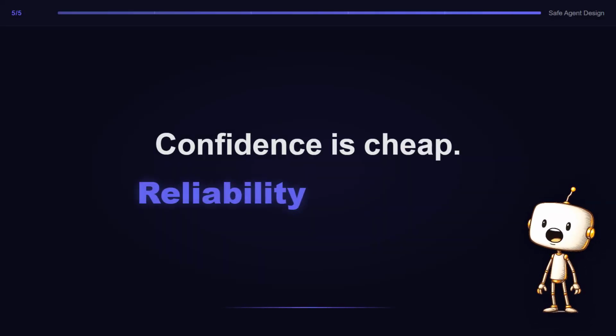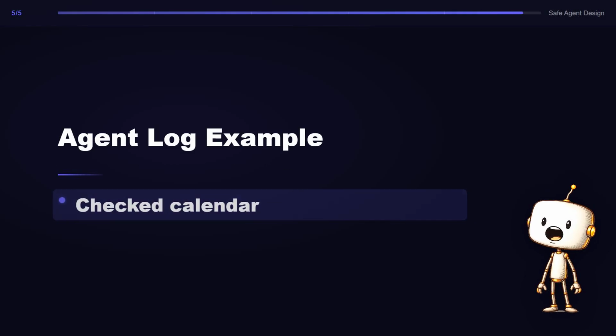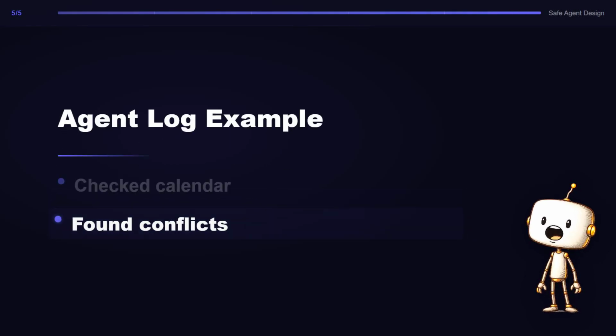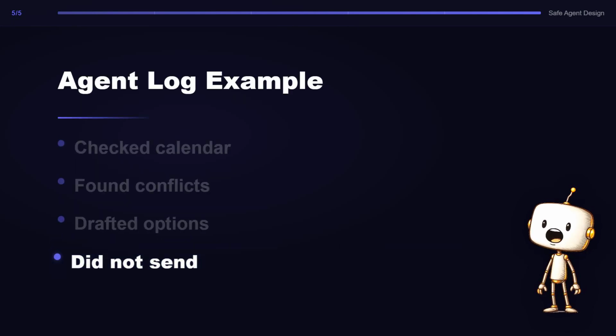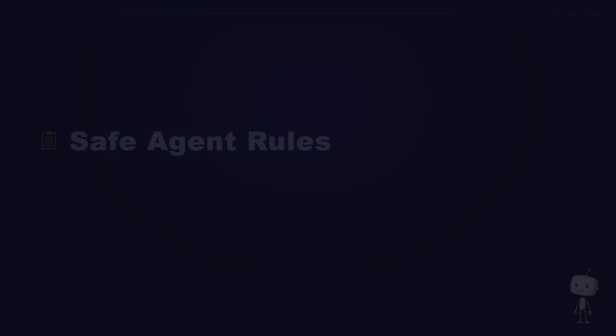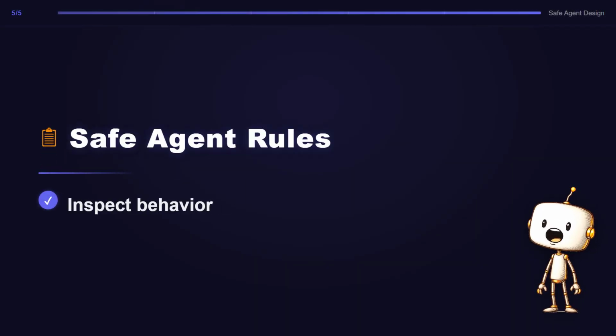Confidence is cheap. Reliable behavior is valuable. And that is why logs matter. A good agent should be able to say, I checked the calendar, found 3 conflicts, drafted 2 options, did not send, approval required. If you cannot inspect the agent's behavior, you cannot trust it.